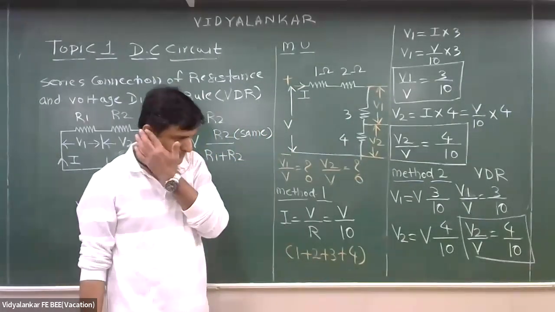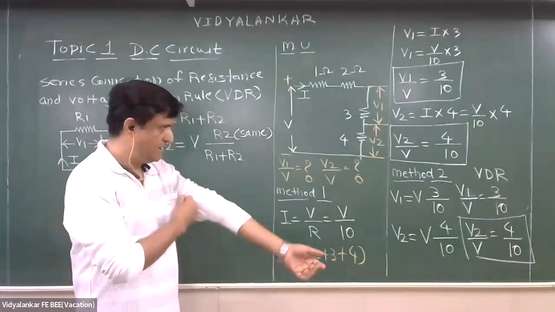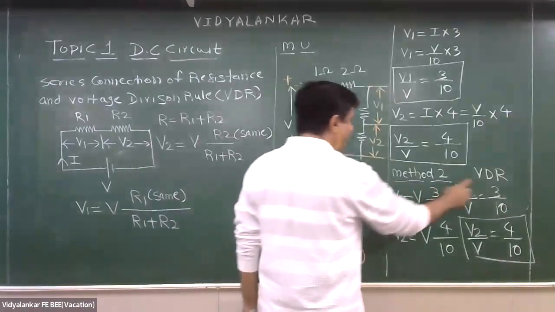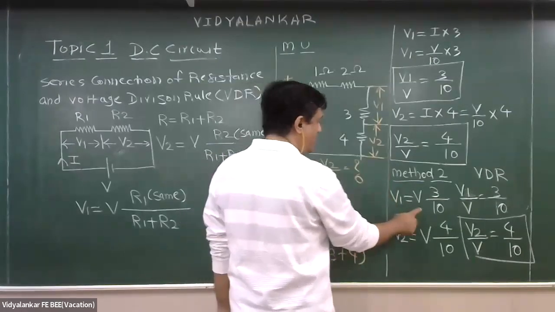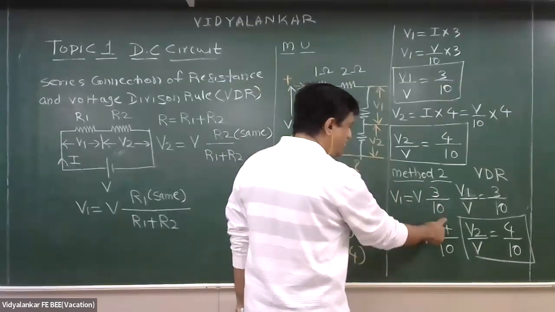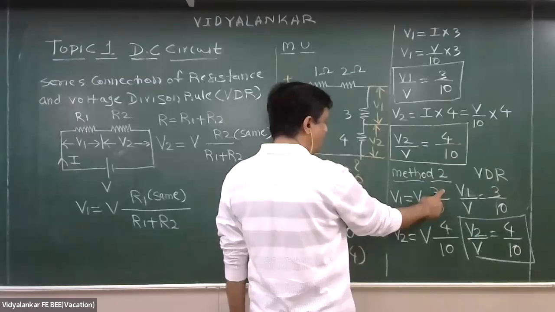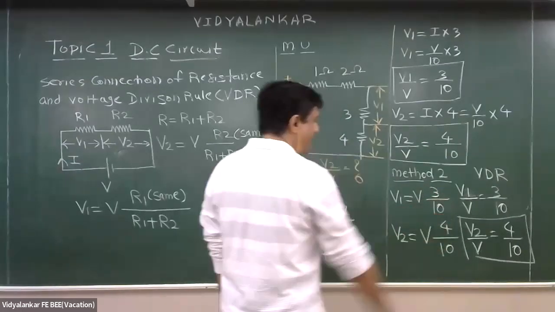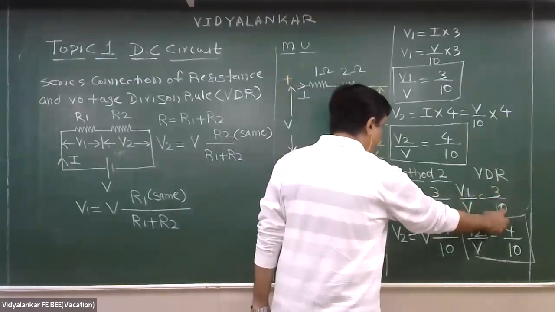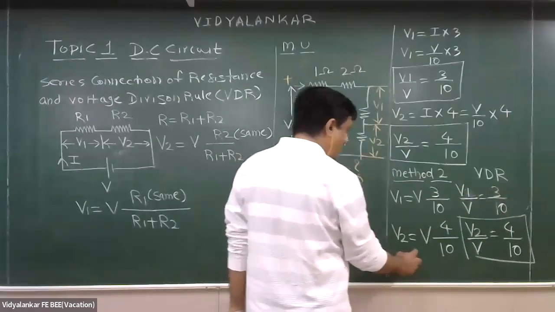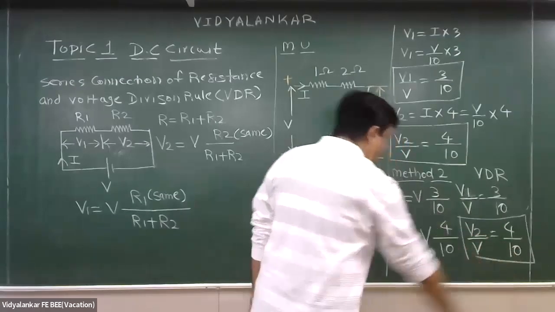Understood, beta? Yes, sir. In method 2 there is VDR: voltage across one of the series connected resistances equal to V into the same resistance across which you are finding the voltage, divided by addition of all resistances. So V1 upon V equal to 3 by 10 and V2 upon V equal to 4 upon 10.